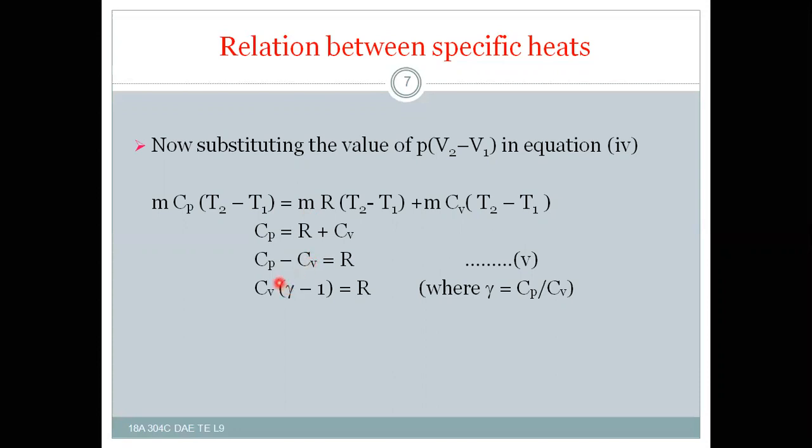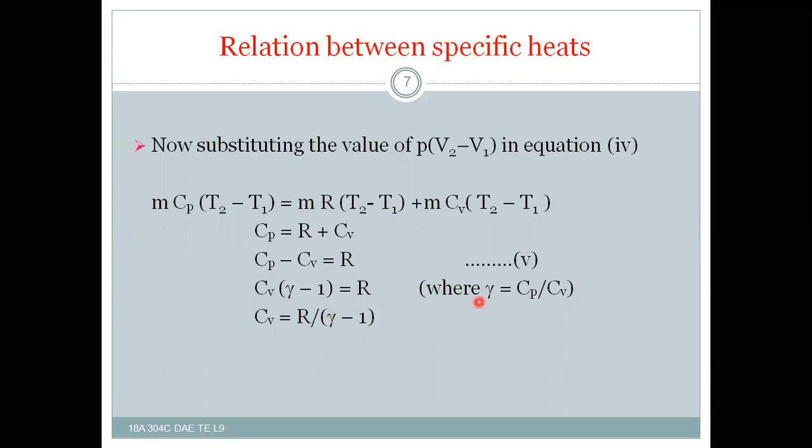If you take Cv common, then Cv into (Cp by Cv minus 1) is equal to R. Then you will get Cp by Cv, which is nothing but gamma, and Cv is equal to R by gamma minus 1. This is the relation between the specific heat at constant volume, gas constant and adiabatic index.